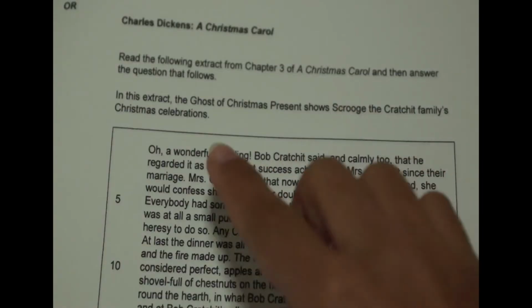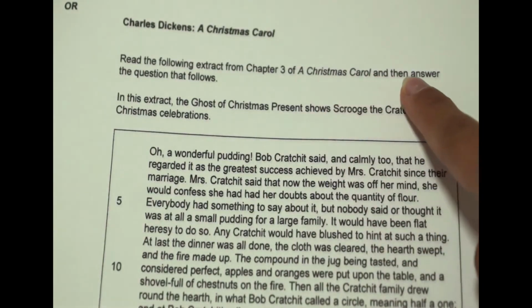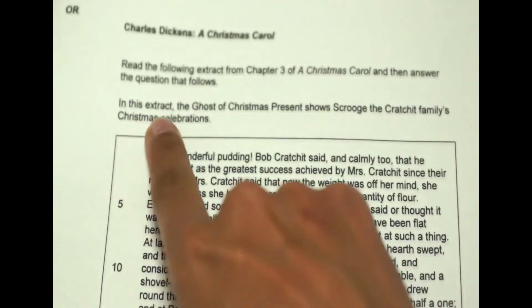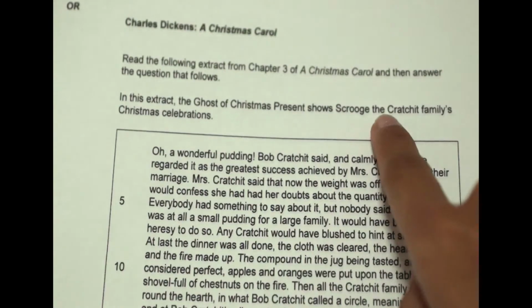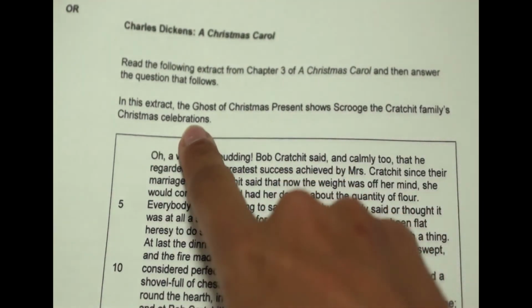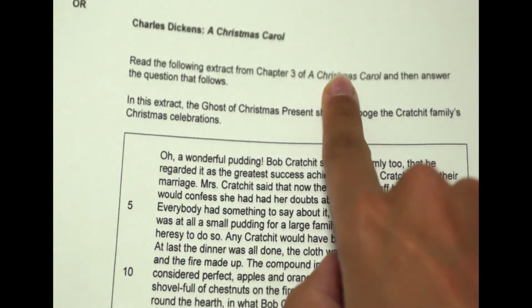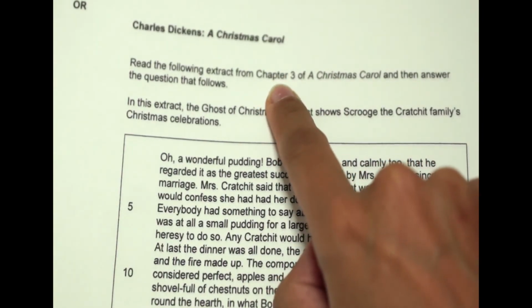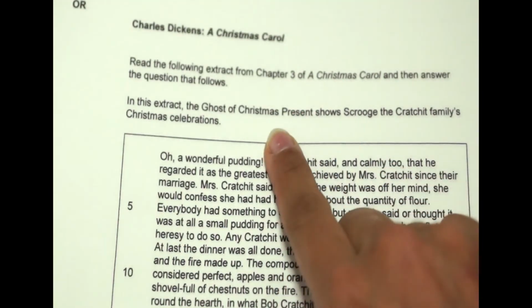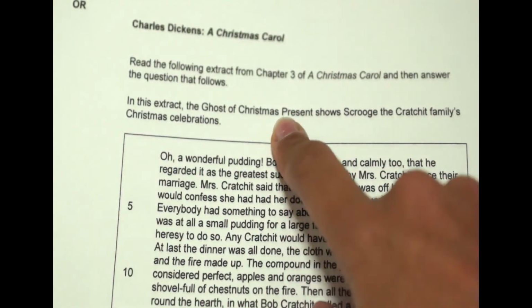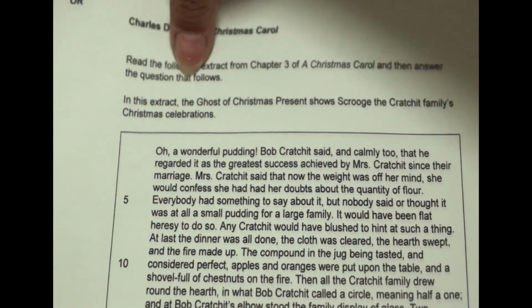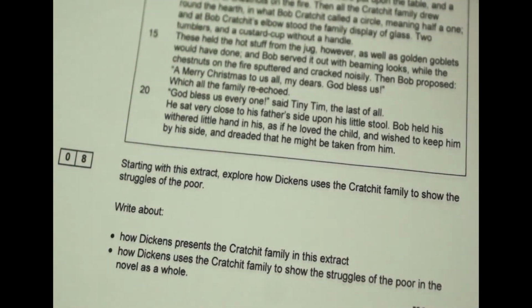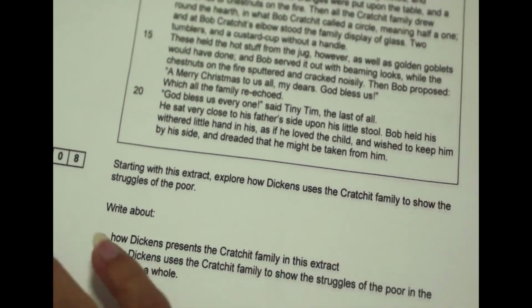Let's look at the top. And the wording is similar. Read the following extract from chapter 3 of A Christmas Carol and then answer the question that follows. In this extract, the Ghost of Christmas Present shows Scrooge the Cratchit family's Christmas celebrations. So if you're studying A Christmas Carol, you'll think back to chapter 3. You'll think, okay, this is the Ghost of Christmas Present and looking at the Cratchit family. We have our extract, and now let's look at the question.